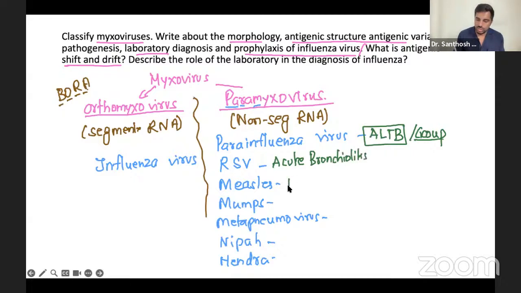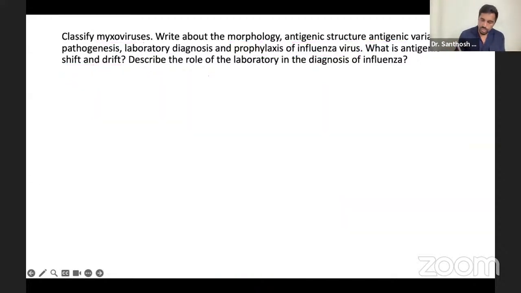Measles, you know what it causes: a special rash all over the body, and then complications like encephalitis and many things. Mumps causes parotitis. Metapneumovirus causes respiratory symptoms, not going to mention too much. Nipah and Hendra are individual, nowadays very popular. So these are what you have to know. Everything is there, very simple to remember. Now, what is the next question? Now everything is about the influenza viruses.